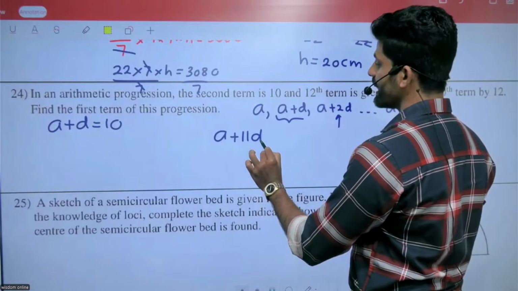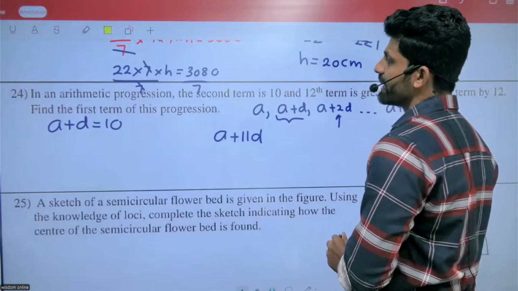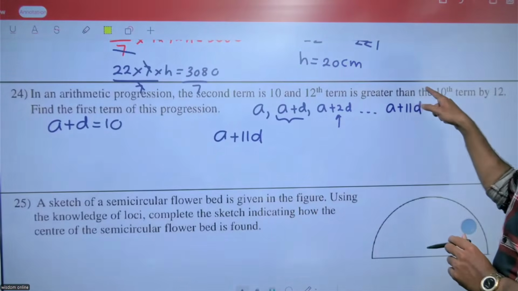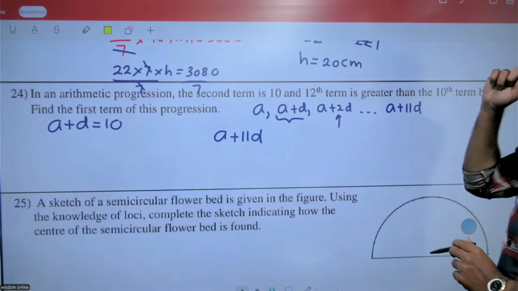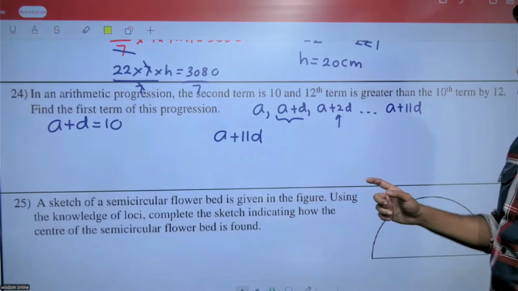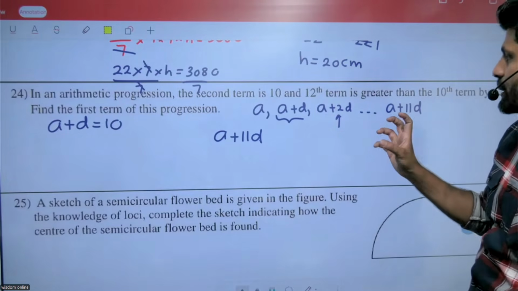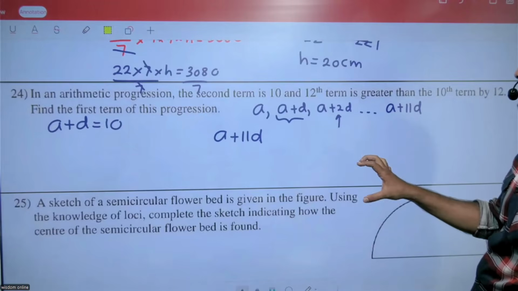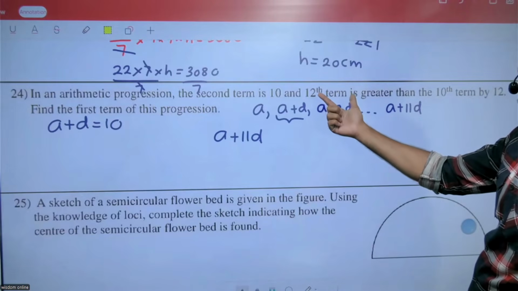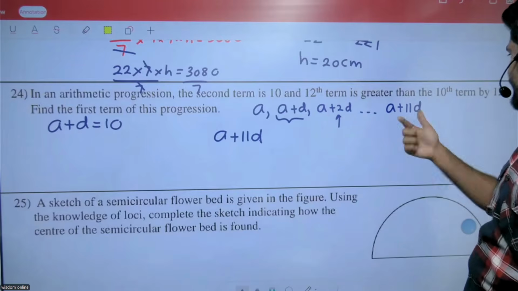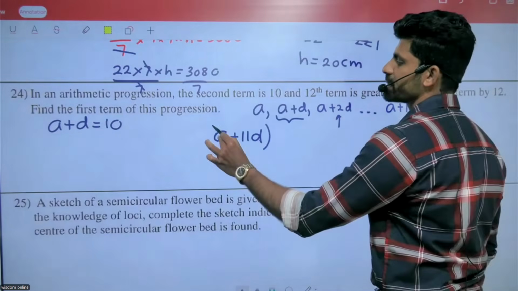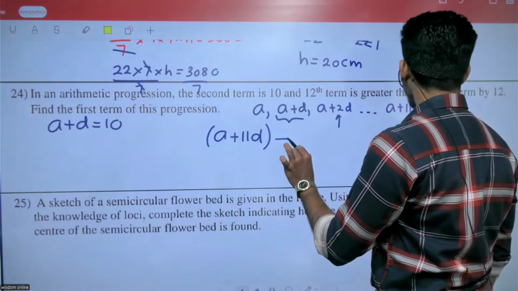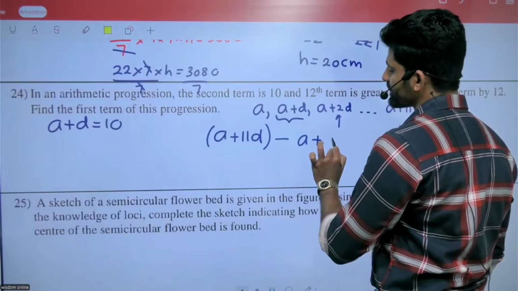We need the difference between the 12th term and the 10th term. The 10th term means a plus 9d.